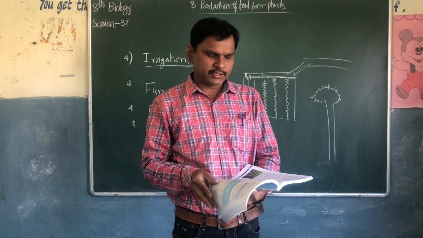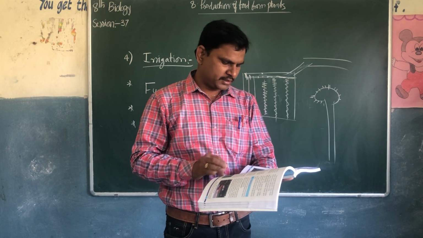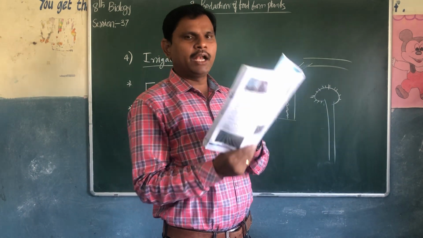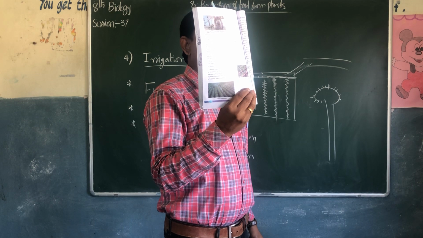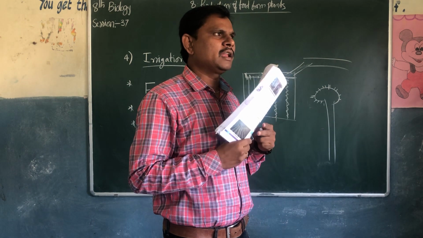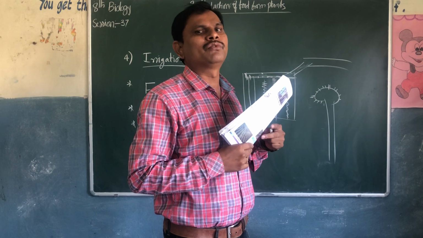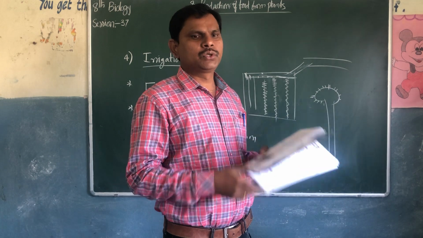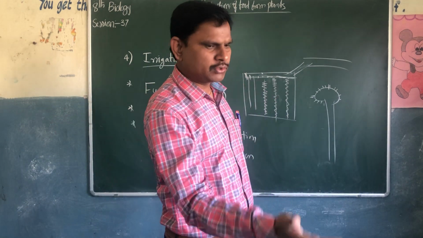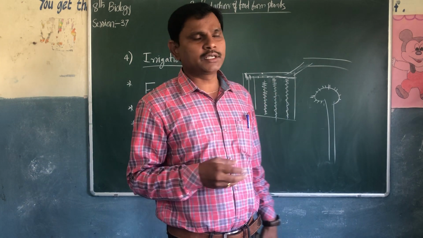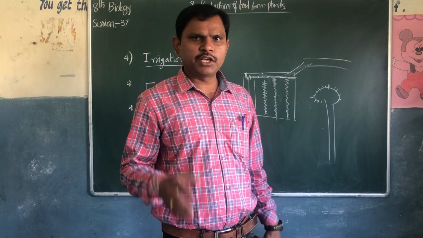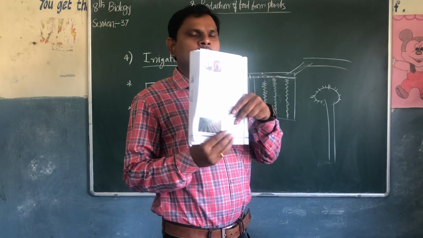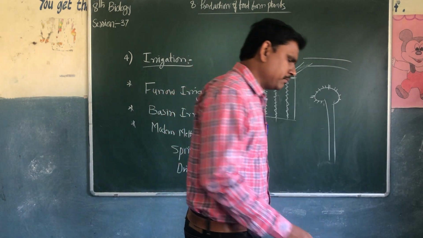It is there in your textbook. Just see how the sprinkler irrigation is sprinkling, page number 134, Figure 18. If sprinkler irrigation is used, a smaller amount of water will be utilized for the crops, and the water will not be wasted. When the water is flowing from one place to the other in furrow irrigation and basal irrigation, more water will be absorbed into the soil and the water will be wasted. This method is a very, very good method.